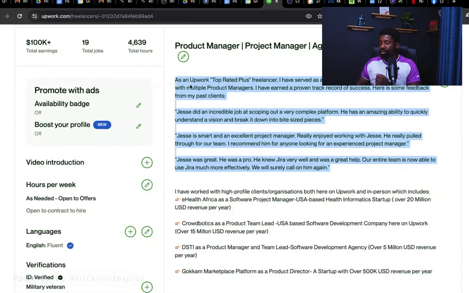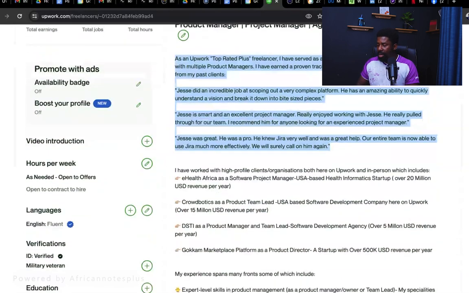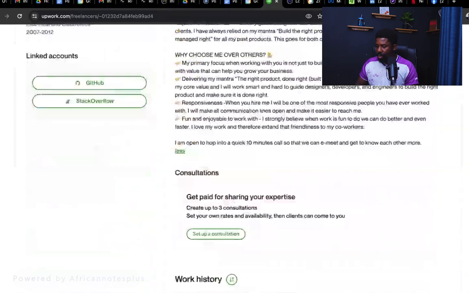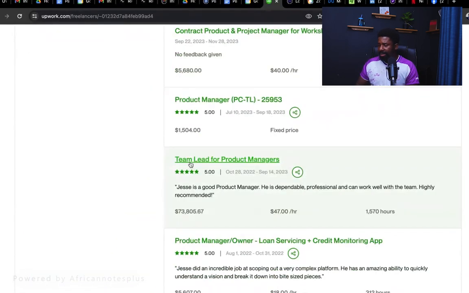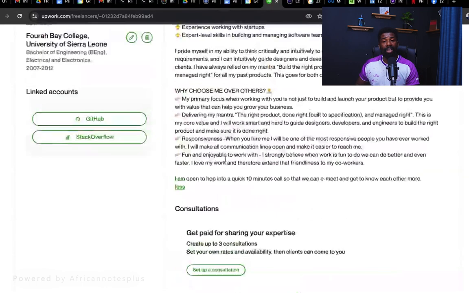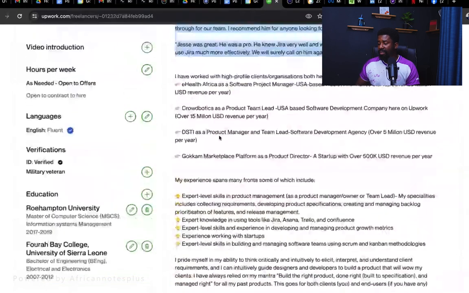So I said, as an Upwork top rated plus freelancer, I have served as a team lead for a portfolio of over 40, and I'm not lying. For the team lead role, if you look at one of my roles as a team lead, this team lead for project managers here, this is one of the biggest jobs that I've gotten on this platform. So I served as a team lead, and I was managing over 40 projects. I mean, software development projects. I had 12 product managers that I was working with.